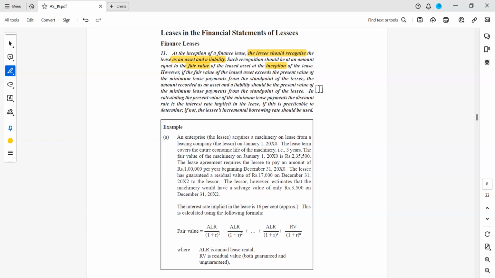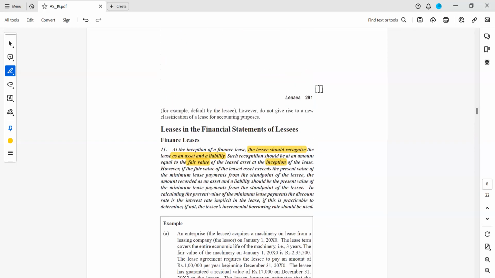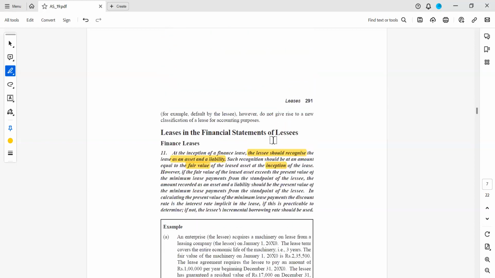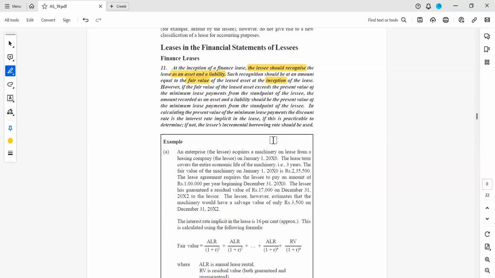Suppose today the lease period is beginning, then today the lessee should recognize that particular asset as asset and liability, not after the lease period is over. When the actual ownership will be transferred is at the end of the lease term. But because these conditions are getting satisfied, we have categorized it as a finance lease. That means the asset is going to be anyway taken by the lessee. So that is the reason it has become finance lease.